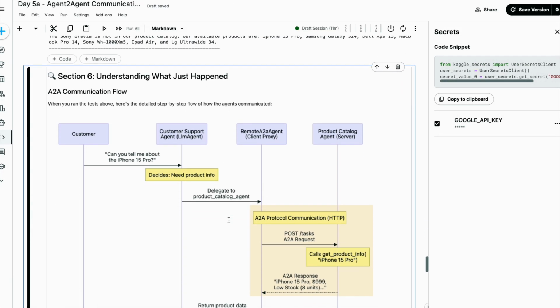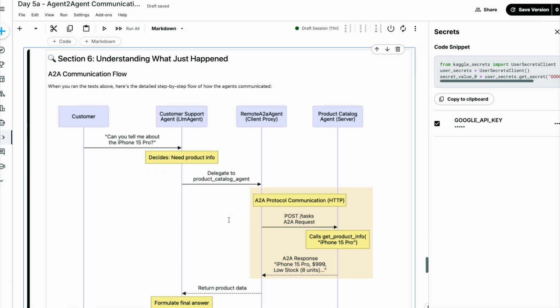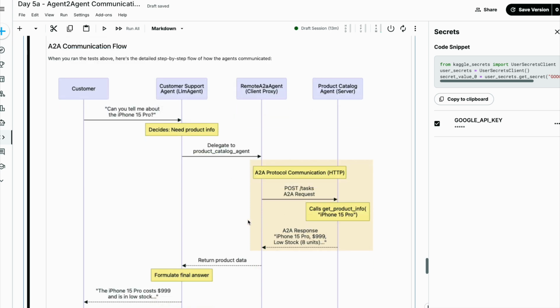The next one is section 6, understanding what just happened. Over here, a customer asked about the iPhone 15 Pro, and the customer support agent received the question and decided it needed product information. This support agent delegated to the product catalog agent, which is a sub agent.